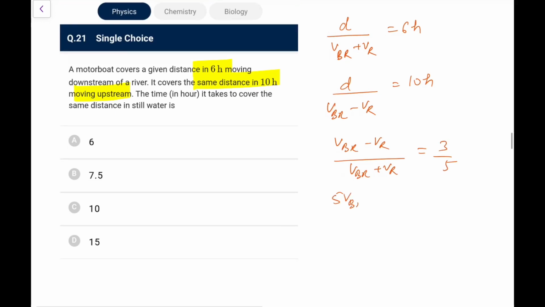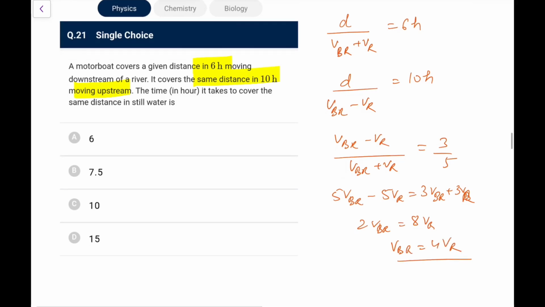So 5 VBR minus 5 times VR is 3 VBR plus 3 VR. So what we are left with is 2 VBR is equal to 8 times VR. So VBR is equal to 4 VR.